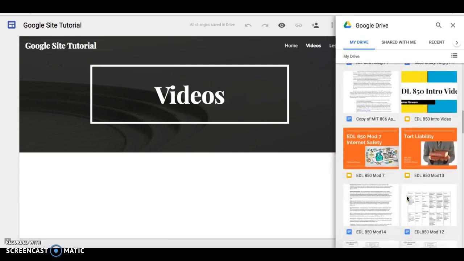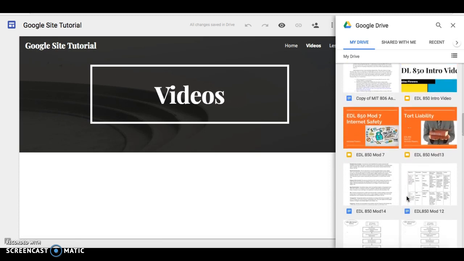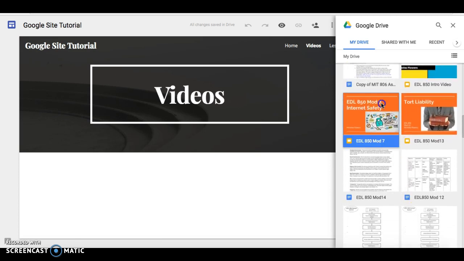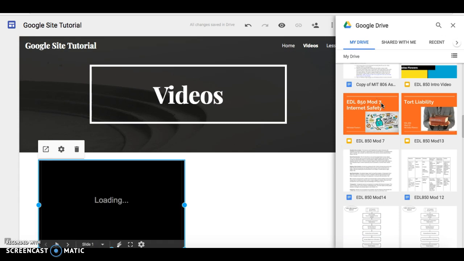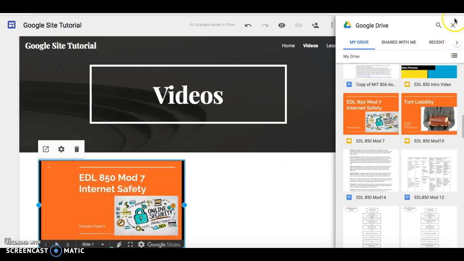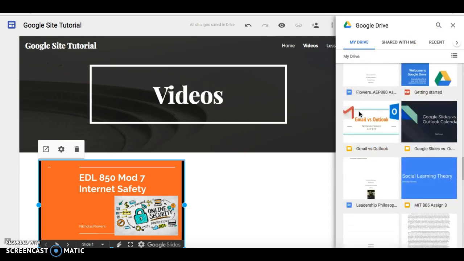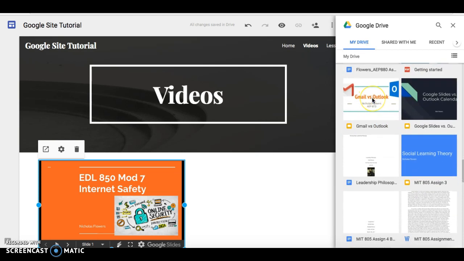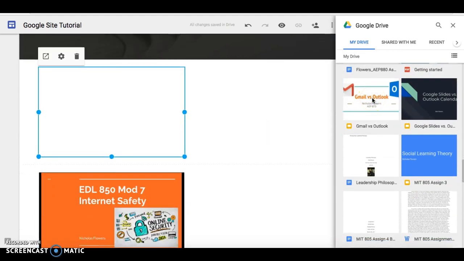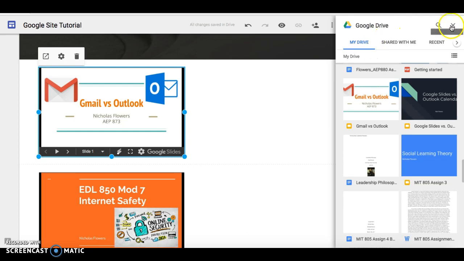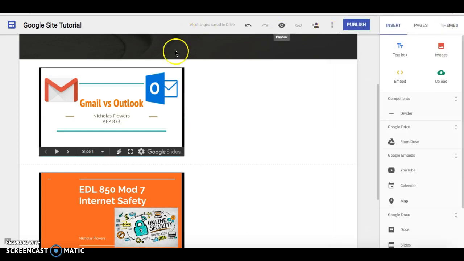So I can then look back and go, okay, maybe I want to add in something about internet safety because that might be a good thing when we're talking about videos with our students. So it's simple as double clicking. Now it's there for everyone to see. Maybe I want to go ahead and add in something about Gmail versus Outlook. After all, Gmail and Outlook are very important things. No big deal. So that was as simple as that.